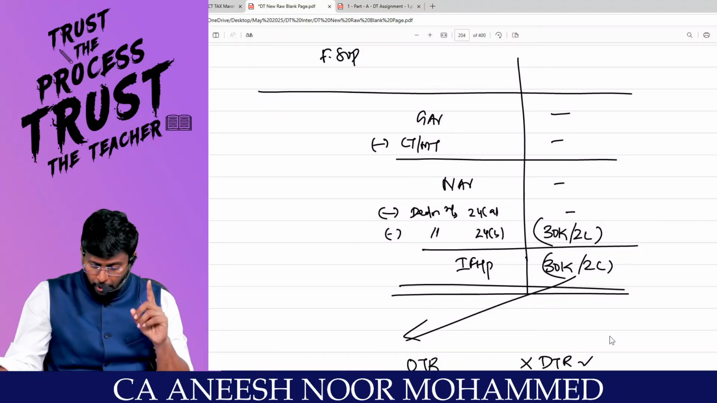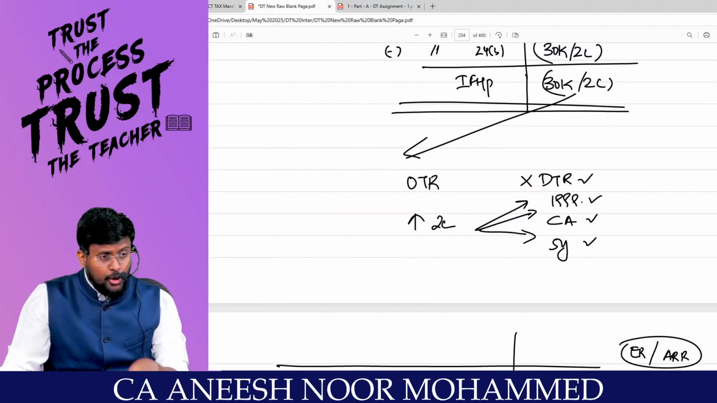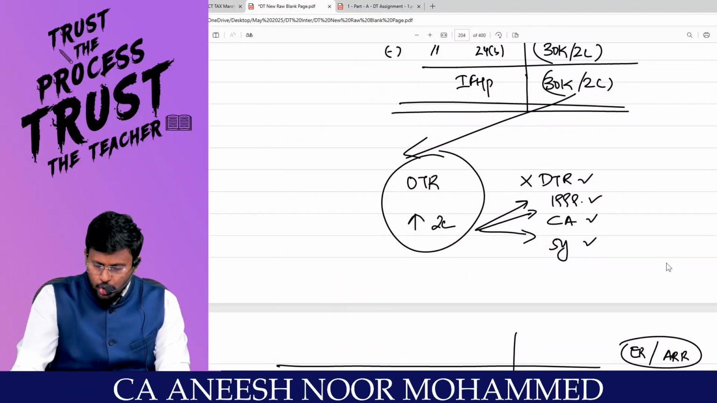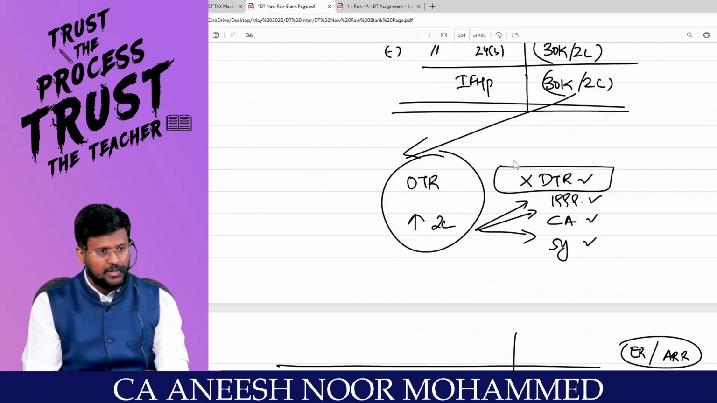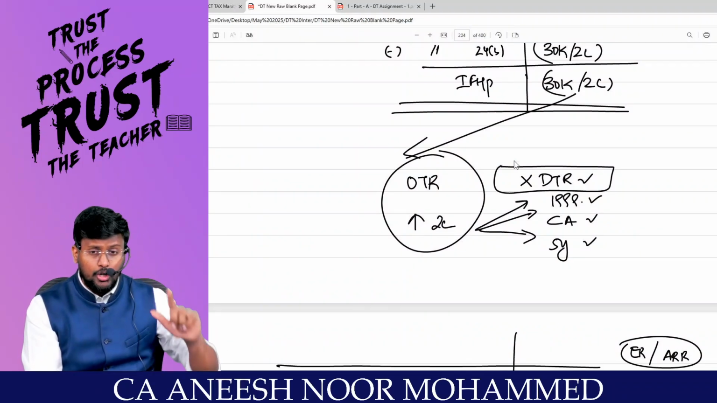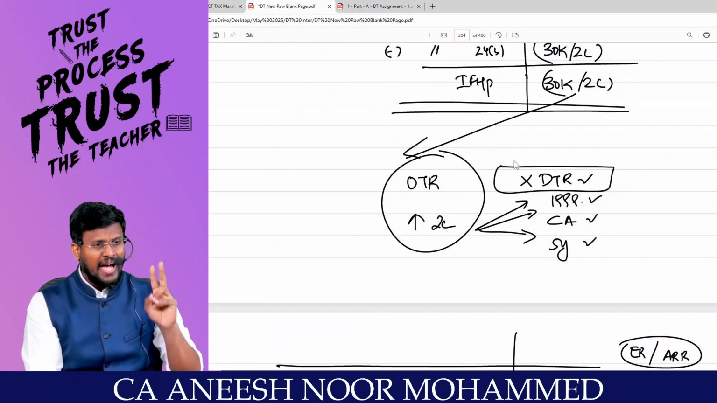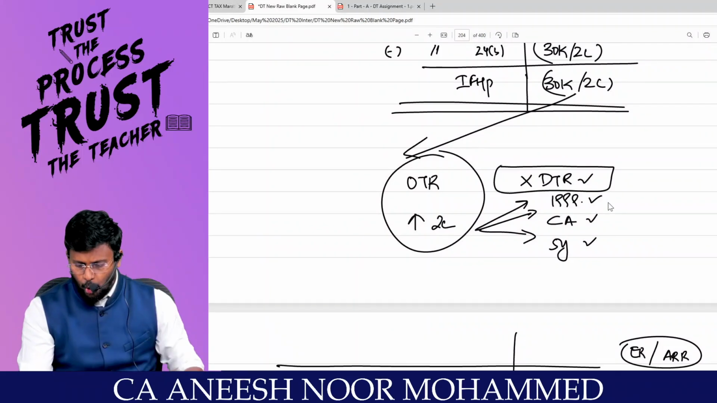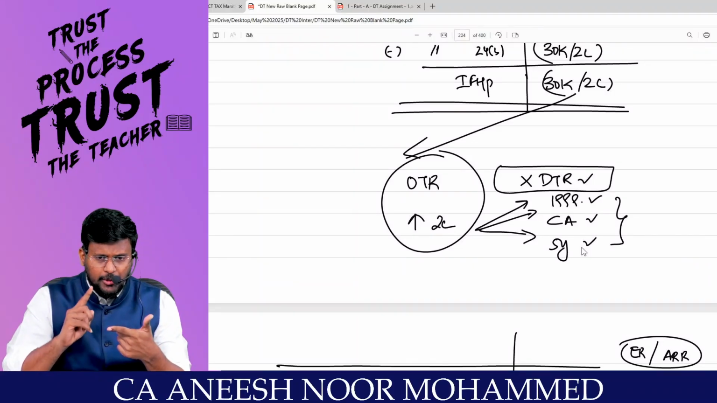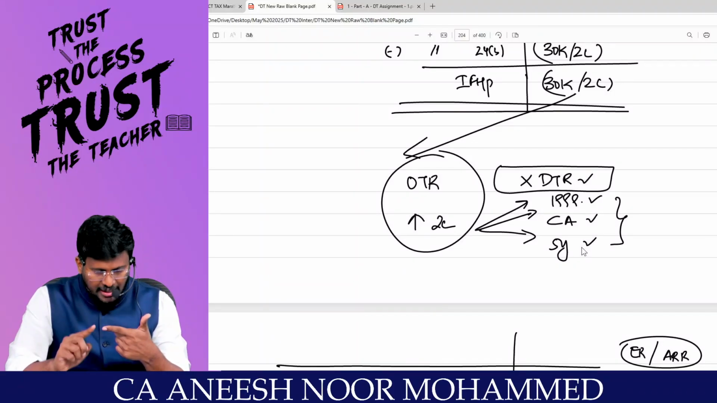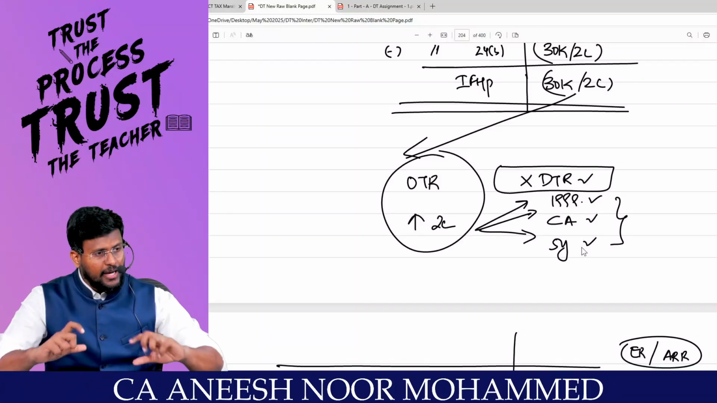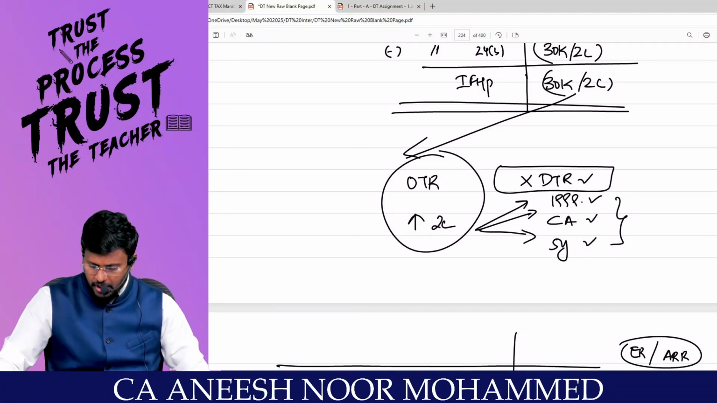There are certain important points to be taken into account. In order to enjoy 24B, you should travel through the optional tax regime. You should not travel through the default tax regime. If you are traveling through the optional tax regime, in order to enjoy the higher limit of 2 lakh, the assessee should satisfy 3 conditions. The loan should be taken on or after 1/4/1999. The loan amount should be used for the purpose of construction or acquisition of the property. Such construction or acquisition should be completed within a period of 5 years from the end of the financial year in which the loan has been taken.